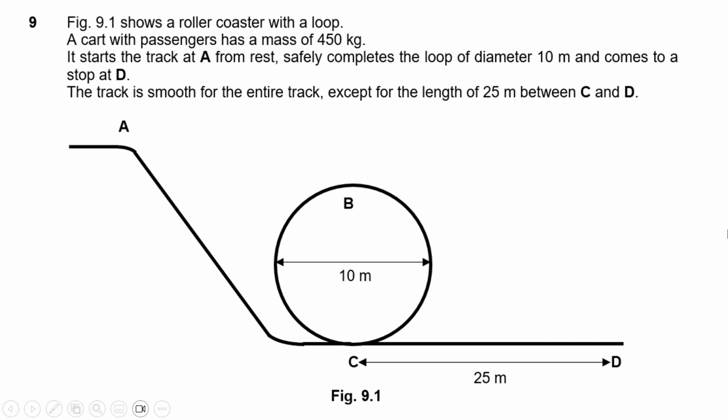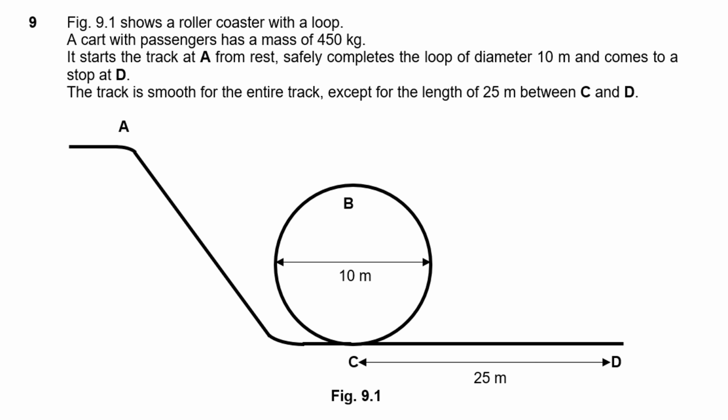So for question 9, we start off with a diagram of a roller coaster. So you see over here, the cart has a mass of 450 kilograms, and it starts from A at rest, safely completes the loop of diameter 10 meters, and comes to a stop at D. The track is smooth for the entire track except for the length, 25 meters between C and D.